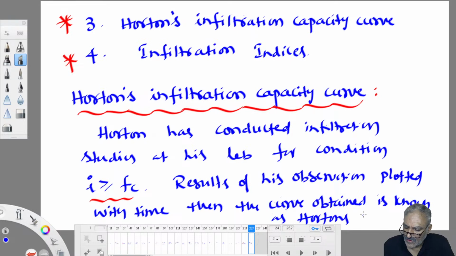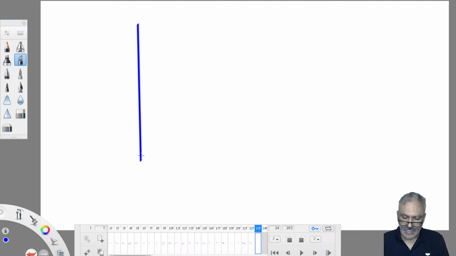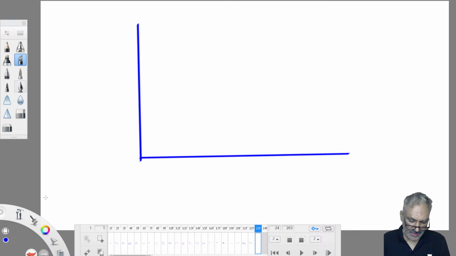Simply I am writing Horton's curve. If we see his curve, it will be like this. This is a plot between infiltration capacity and time. This is infiltration capacity, FC, versus time. FC at different time intervals you can work out.